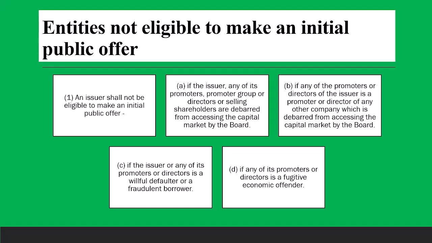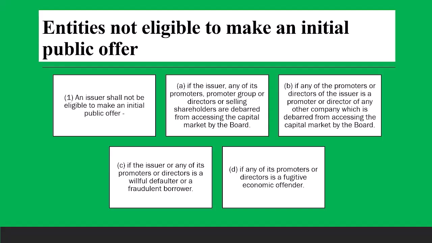Like recently, the Reliance Group, Anil Ambani Group, has been debarred by SEBI from raising money from the public. Or like we had another company, Kingfisher, and its director, I just forgot the name. So they were debarred from raising money.